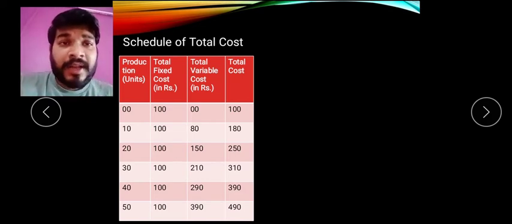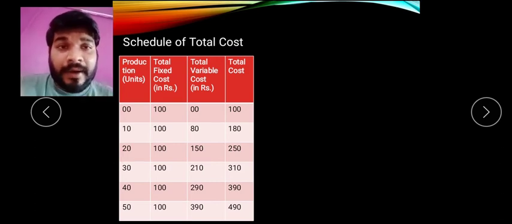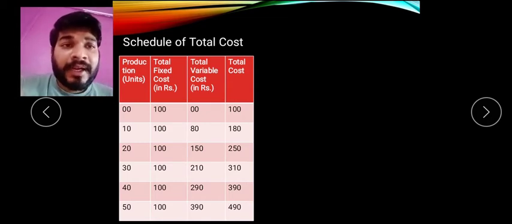And yesterday's lecture, that is variable cost, which we have studied. So you find that here the same units, the same number of rupees are being taken up. So units are the same, that is 0, 10, 20, 30, 40, 50. Fixed cost is the same, that is 100. Variable cost is 0, 80, 150, 210, 290, 390. And then comes the total cost.